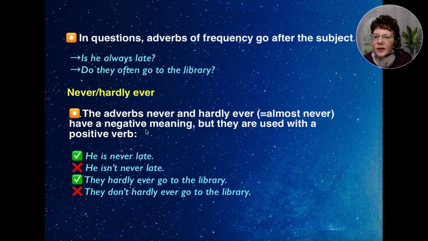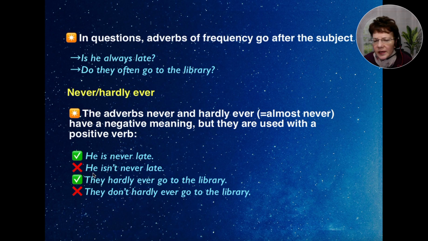All right, let's talk about never or hardly ever. The adverbs never and hardly ever, which means almost never, have a negative meaning, but they are used with a positive verb. So you'll see which ones are correct and which aren't. He is never late. So we know that it comes after the be verb.